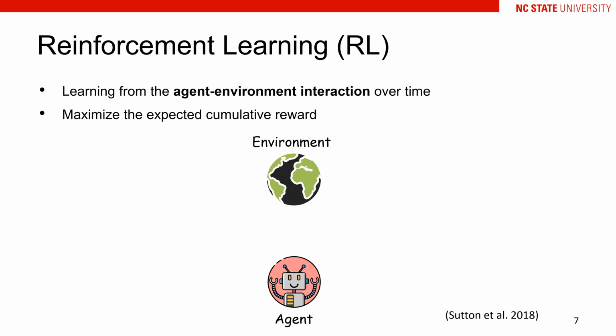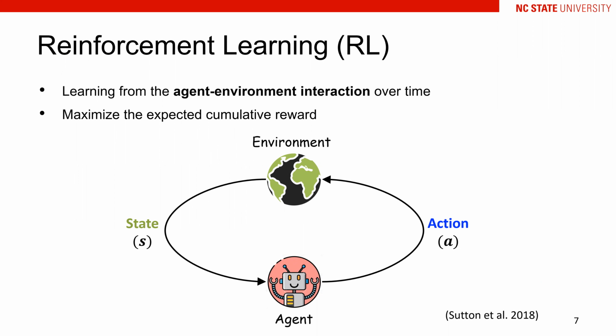To introduce the EMRL, let's take a glimpse of general reinforcement learning first. It is about how the agent learns decision-making policies from interacting with the environment. During the learning, the agent first observes the state from the environment, then takes an action, which will achieve a reward and update the state to state prime. The reward as a guidance will praise or punish the agent's behaviors, and the agent tries to learn a decision-making policy to maximize the expected cumulative rewards.